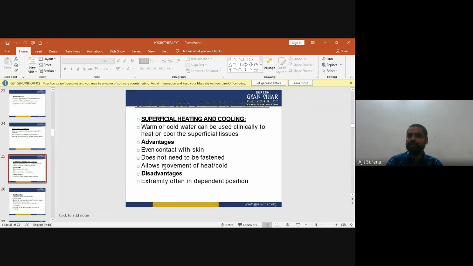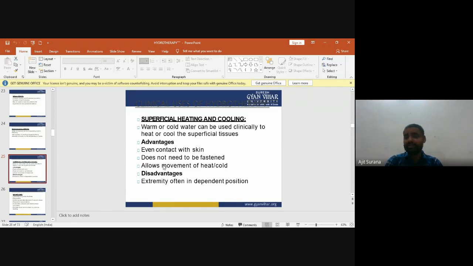Advantages of superficial heating and cooling: even contact with the skin, does not need to be fastened, and allows movement of heat and cold. And the disadvantages of superficial heating and cooling: the extremity is often in a dependent position.